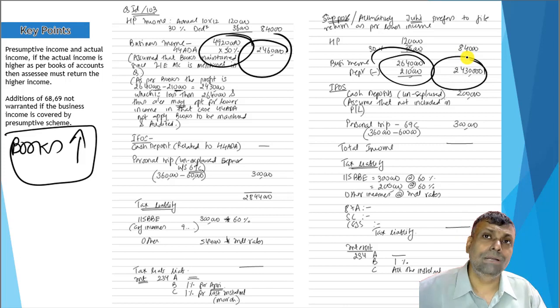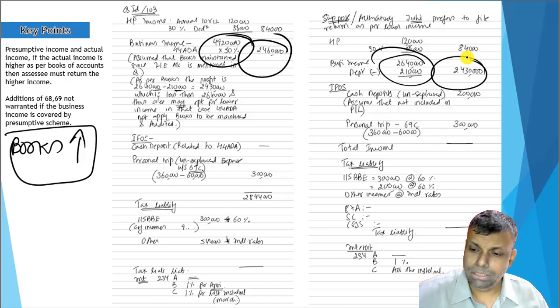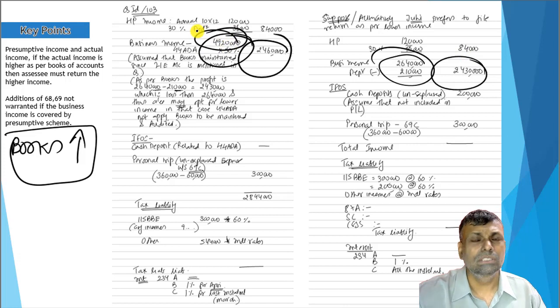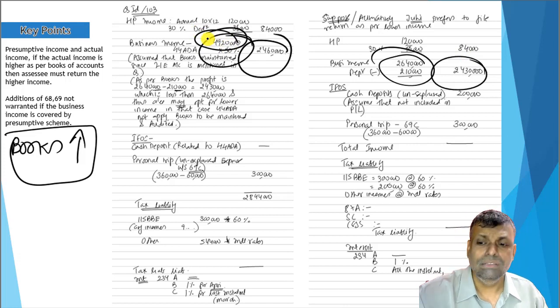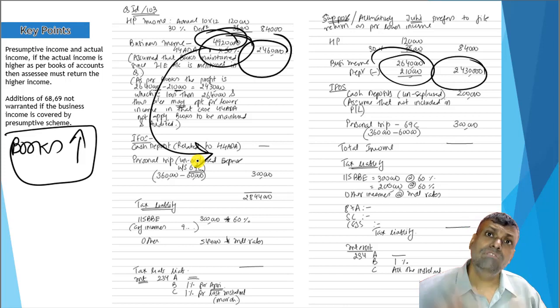The second important thing with respect to the presumptive income is that if any income is being computed as per the presumptive scheme, for example, in this particular question something like 49 lakh and some odd number, and you are offering this money to the presumptive scheme, then you are not supposed to be asked any questions with respect to section 68 unexplained cash credits, unexplained expenditure, your cash transactions, etc. Tribunals have said that if the assessee is covered by the presumptive income, then for those transactions which are covered by the presumptive income, the assessing officer should not ask detailed questions like explain the source, why cash transactions, why this particular disallowance and all that. Such situations should be refrained from. This is what the tribunals have said.